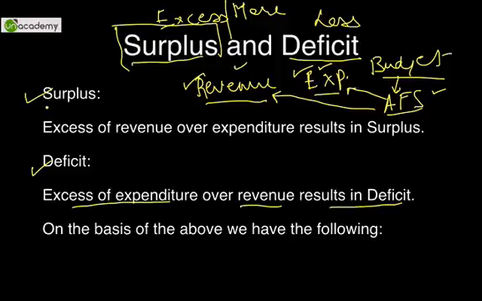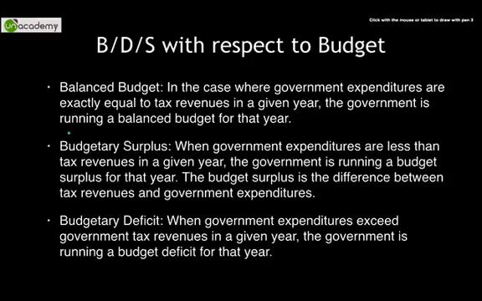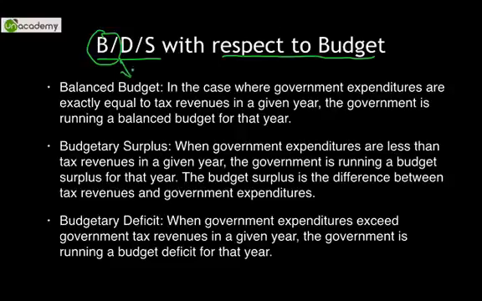On the basis of these basic meanings, we come to the budgetary allocations. This is the code word that I've written over here, BDS, with respect to budget. What does B stand for? B stands for budget, or balanced budget. What do we mean by balance? There is a balance in the budget, which means revenue is equal to expenditure.